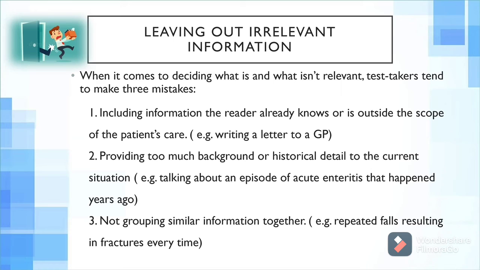For example, in the case notes you notice that the patient is having multiple episodes of repeated falls resulting in fractures, happening randomly, but mentioned again and again. If you find this relevant, you have to group them together, saying that the patient is having repeated falls resulting in fractures every time.